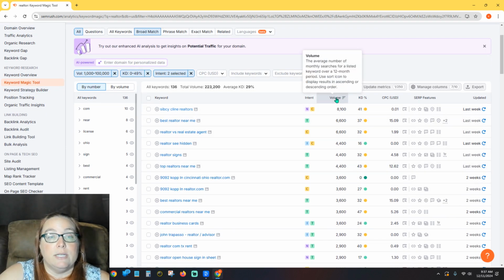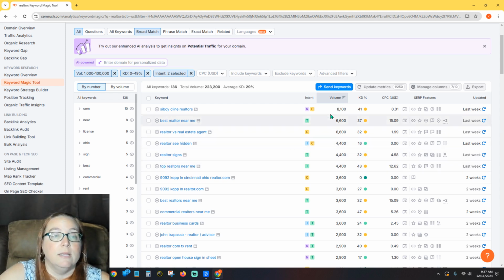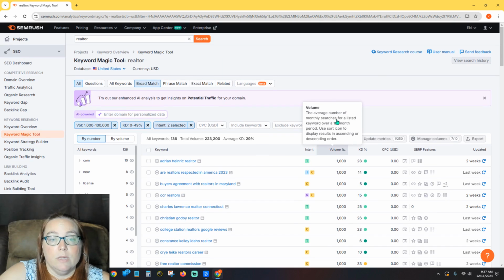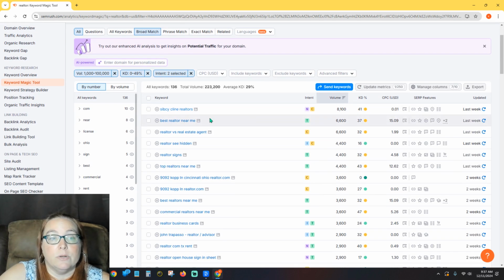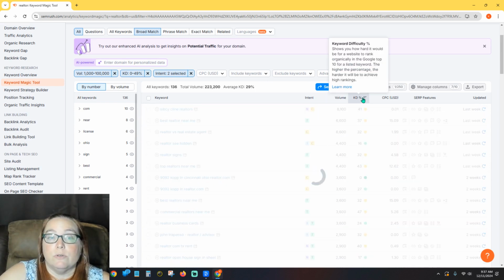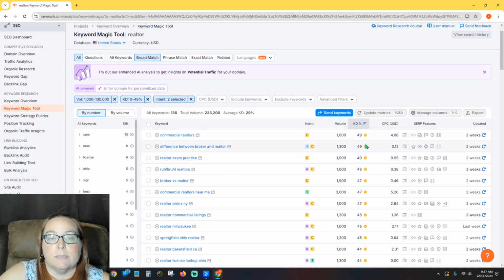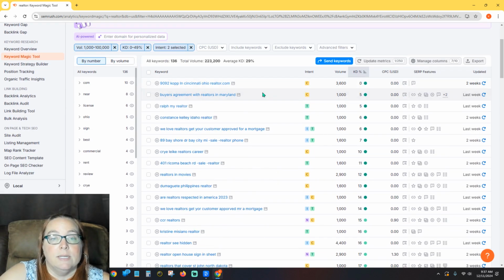And now you can start to see that we've got some different keywords. I mean, realtor signs, it's transactional. It's not probably related to real estate. So now we can also sort by volume, and I just did it the other way. So you can see the highest number, or you can go by keyword difficulty. You're like, oh, you know what, I want to see the lowest keyword difficulty.